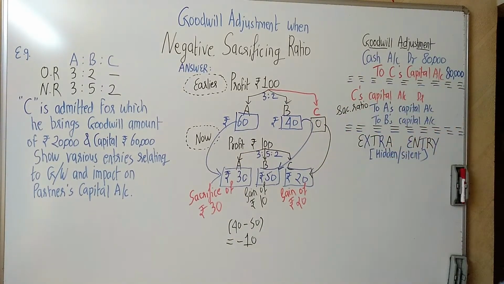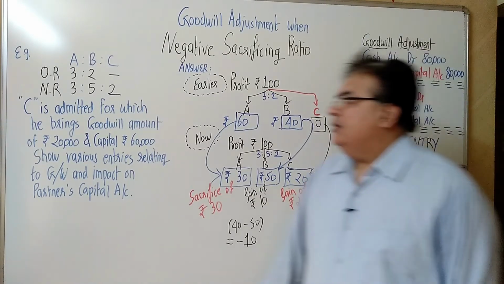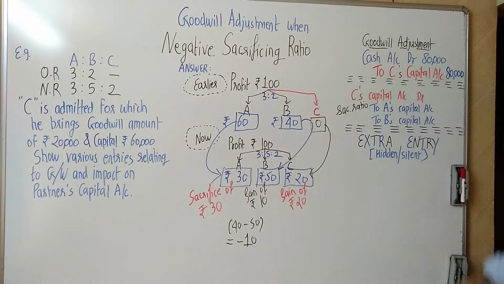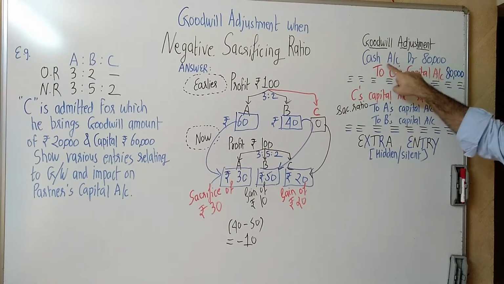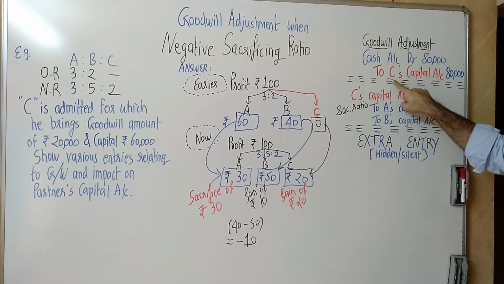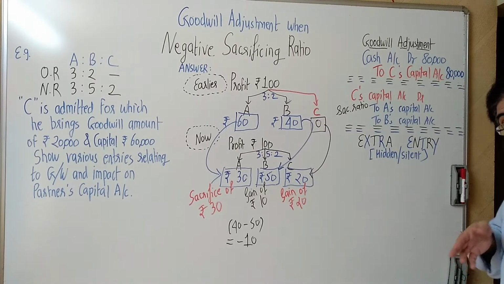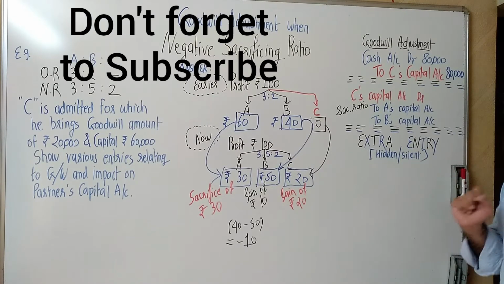Now let's talk about goodwill adjustment. C is bringing 20 for goodwill, 60 for capital. So total C is bringing 80,000. So see here, cash account debit 80 and C gave this 80,000. So first we will do cash to C 80. We give credit of 80,000 to Mr. C, so his capital we are saying is 80. But then we realize that out of that, 20,000 is goodwill, and that goodwill should not go to Mr. C's account.